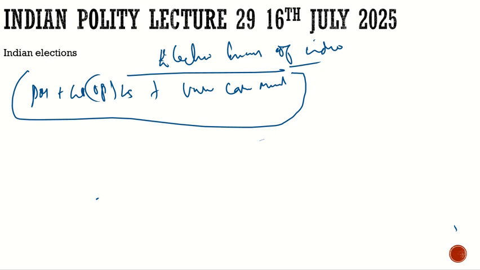So this would be the composition of the selection committee. Will this selection committee just give the name to the President? No. Names would be decided by the search committee, before the selection committee. The search committee would be headed by the Union Ministry of Law and Justice, with a few members. They will decide on a few names and send them to the selection committee, and this selection committee will further send its recommendation to the President, and finally the President will appoint.